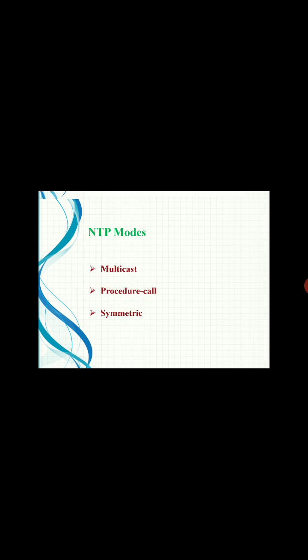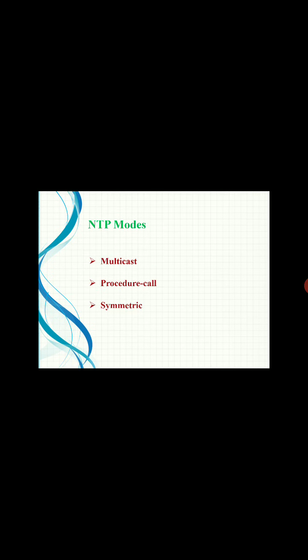Then the Network Time Protocol can operate mainly in 3 modes. The first is multicast, the second is procedure call, and the last is symmetric. It can mainly work in these 3 modes of operation. The first one is multicast.